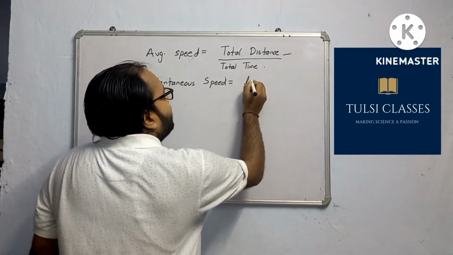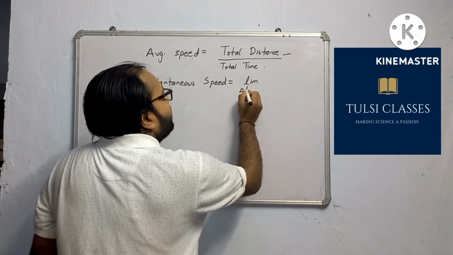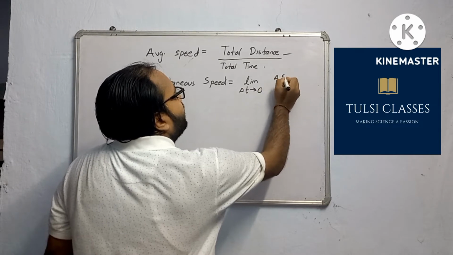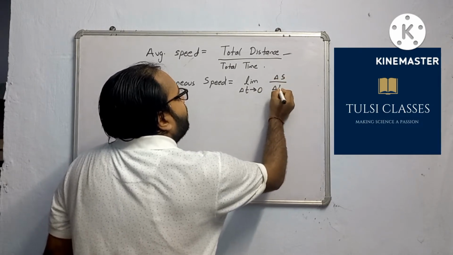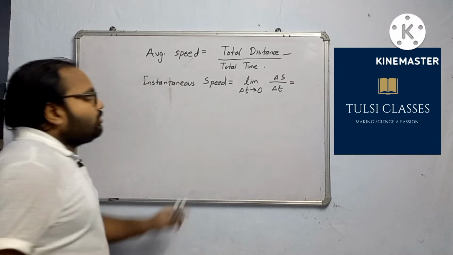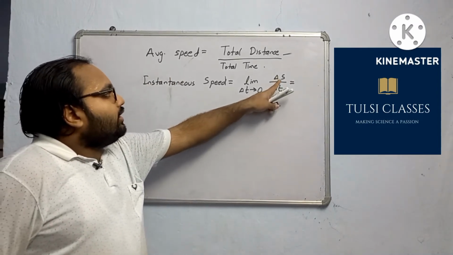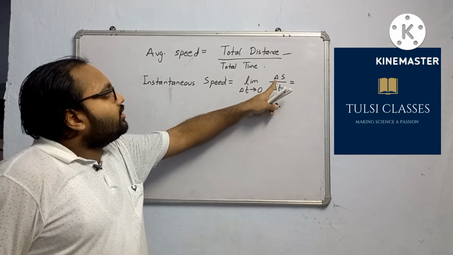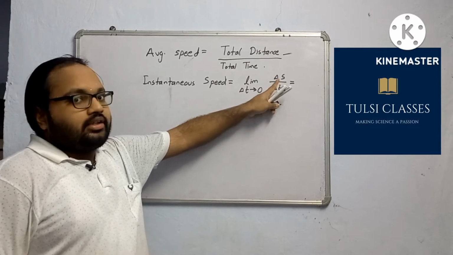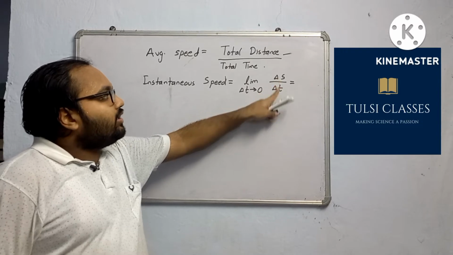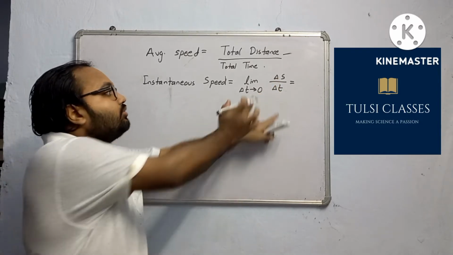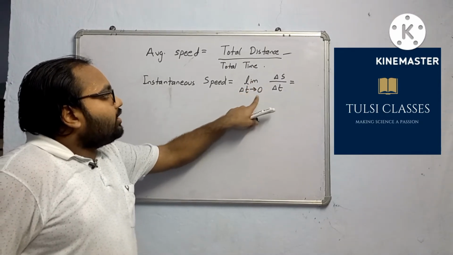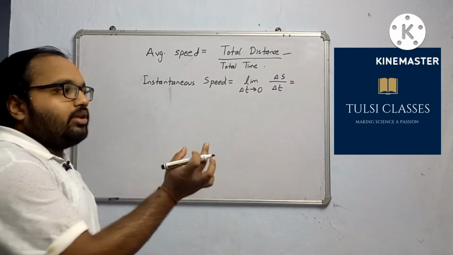It is written as limit delta t tends to 0 of delta s upon delta t. Delta s is the distance it has travelled, and delta t is the time it has taken to travel that distance.